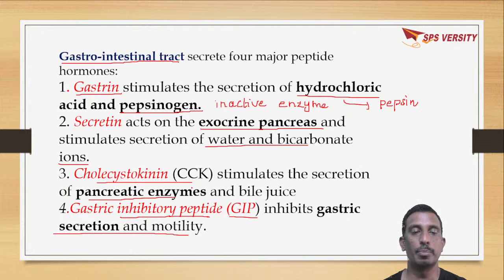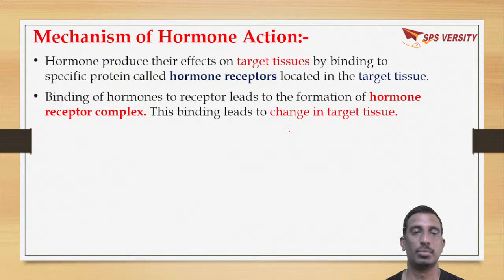Cholecystokinin will act on the pancreas, stimulating the secretion of pancreatic enzymes, and on the liver for bile juice. Secretin will act on the exocrine part of the pancreas to secrete water and bicarbonate ions.